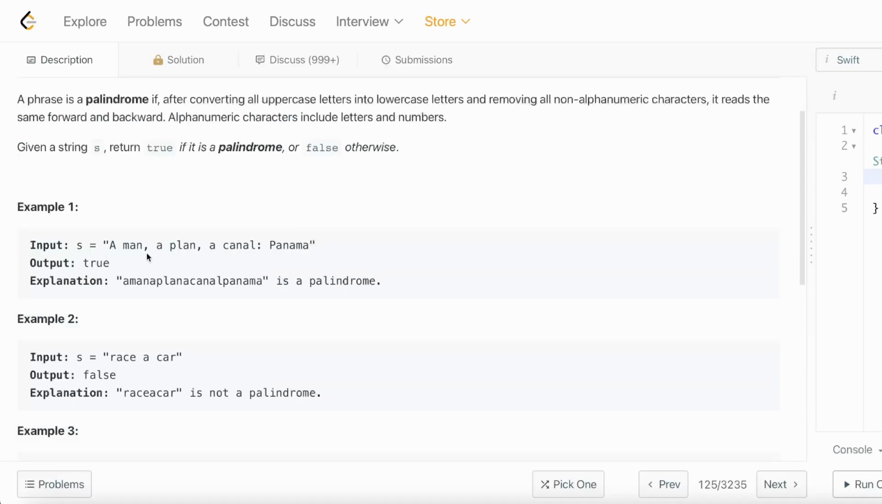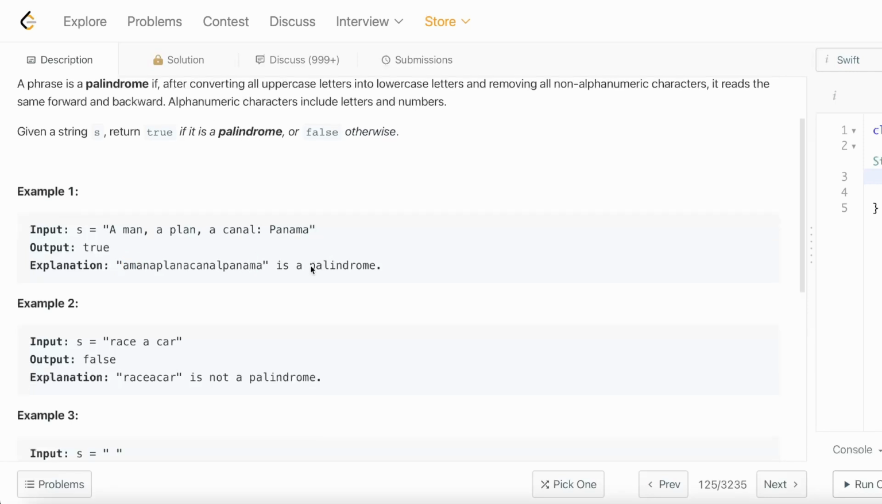Example: "A man, a plan, a canal: Panama" returns true. The reason this is true is that if we convert everything to lowercase and remove the spaces and the colon, this actually will be a palindrome, right? Because it converts to this, and you can see that yes, a is a, m is m, and so on and so forth, which is why it's a palindrome.